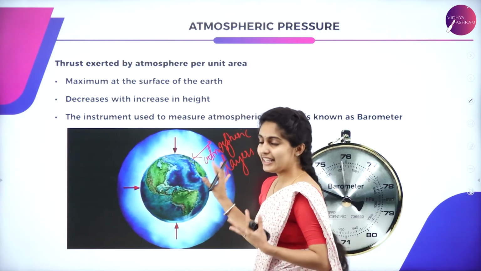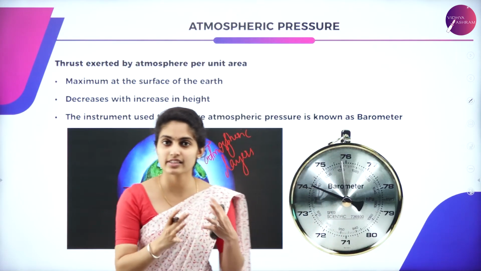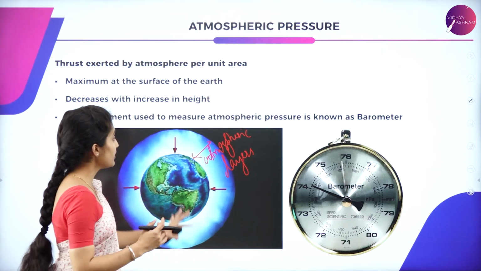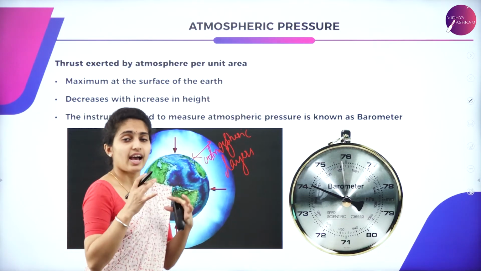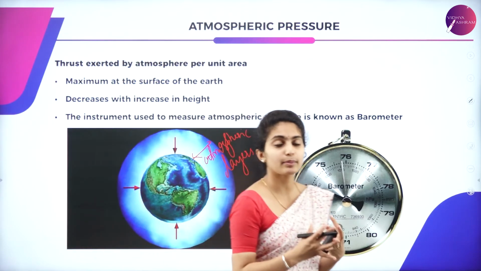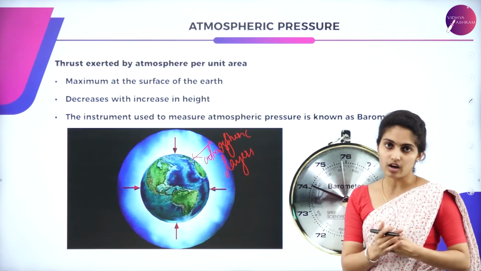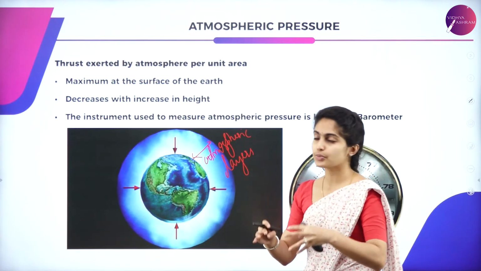So in each and every atmospheric layer there are certain components or elements present. These atmospheric layers and the particles present in the atmosphere are responsible for exerting certain pressure on the earth.